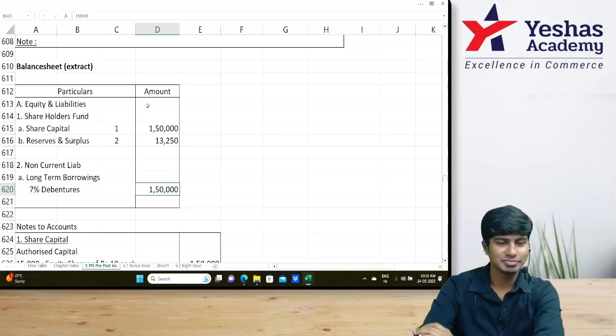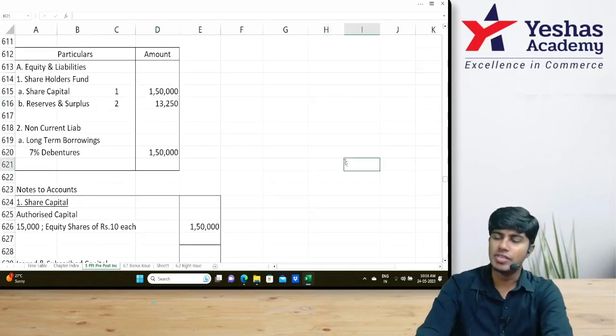Copy the balance sheet and notes to accounts. We will start with the next question.